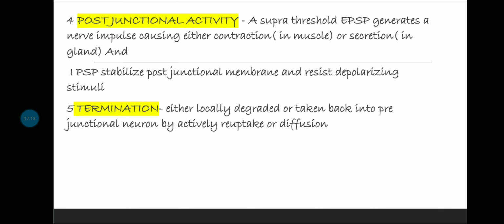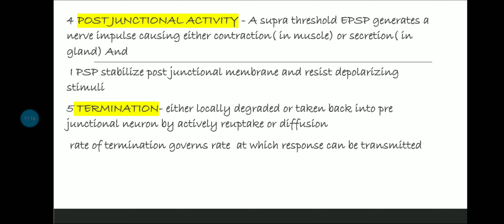Now the fifth step, which is termination. So it either locally degrades the released transmitters, for example acetylcholine is locally degraded, or it is taken back into the pre-junctional neuron by active reuptake or diffusion.